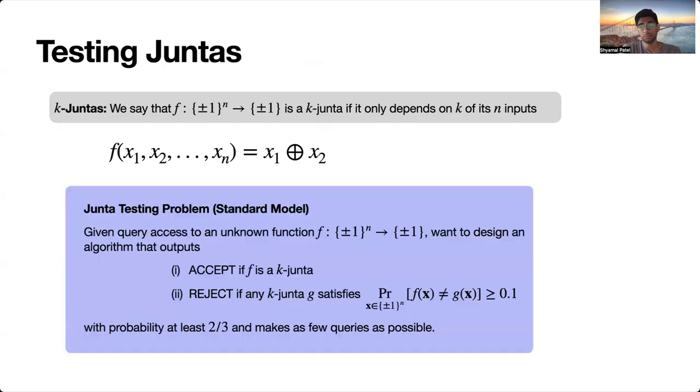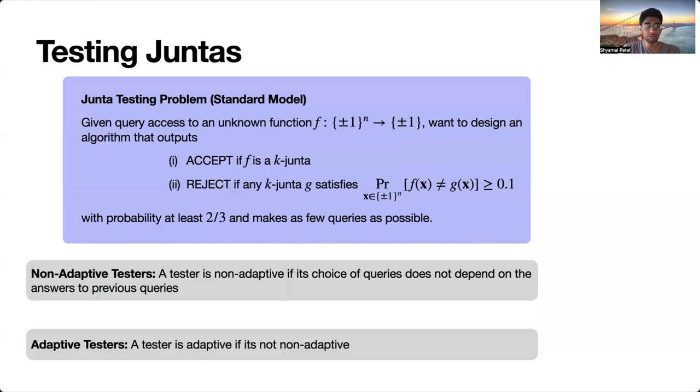So this talk is primarily going to be considering testing Juntas. So what is this problem? In the standard model, we're given query access to an unknown function f, and we want to design an algorithm that accepts when f is a k-Junta and rejects if every k-Junta disagrees with f on 10% of its inputs. Such a test has to be randomized, so we'd like this distinction to be made successfully 2/3 of the time. And we're going to be interested in how many queries such a tester needs to make.